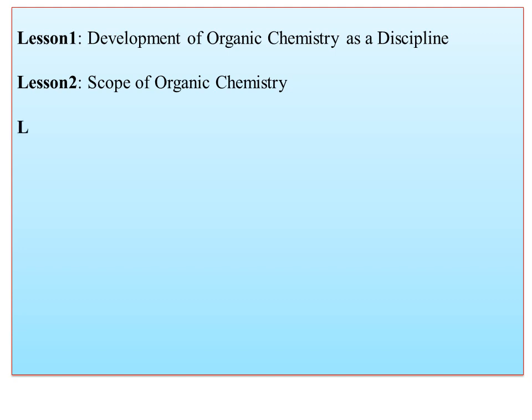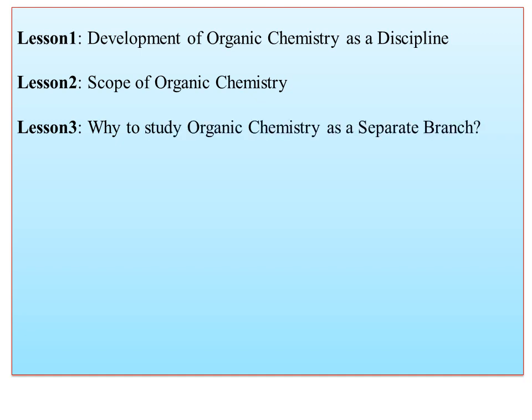In the second lesson, we are going to discuss the scope of organic chemistry. So when you think of organic compounds, they are everywhere. Organic compounds are in food, cosmetics, you name it. Everywhere you have organic chemistry: fertilizers, fuels, explosives. So what is the importance of these organic compounds, or what's the scope of organic chemistry? If you study organic chemistry, where you are going to find jobs or careers, everything we are going to discuss in lesson number 2.